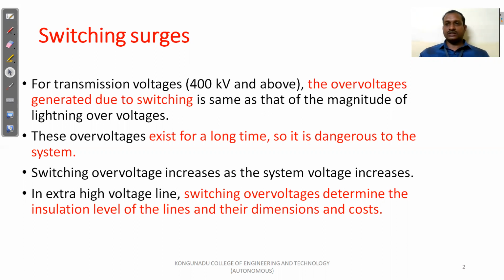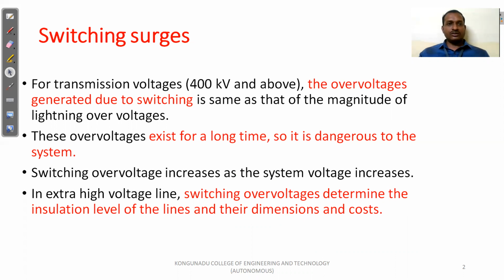These generated switching surges may exist in our power system for a long duration, so it is very dangerous to the power system. We need to control these switching surges, or limit their value to the permissible level. Also, if the system voltage increases, the switching over voltage will automatically increase. Switching surges play a very important role in determining the insulation level of the transmission line, other dimensions, and also cost.